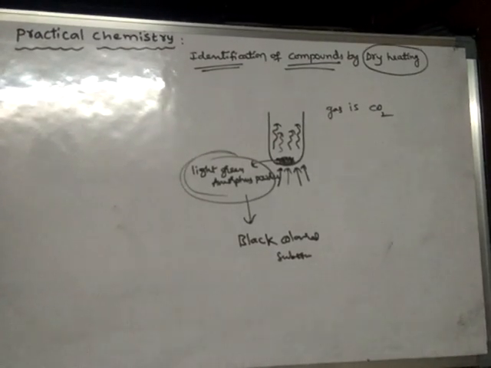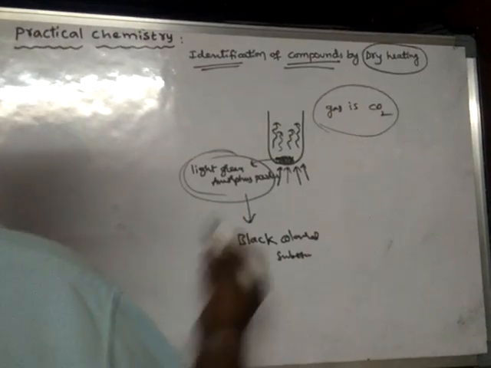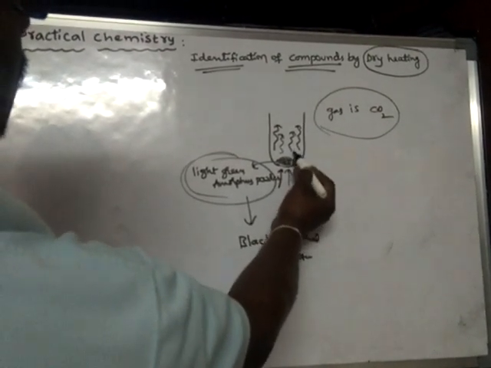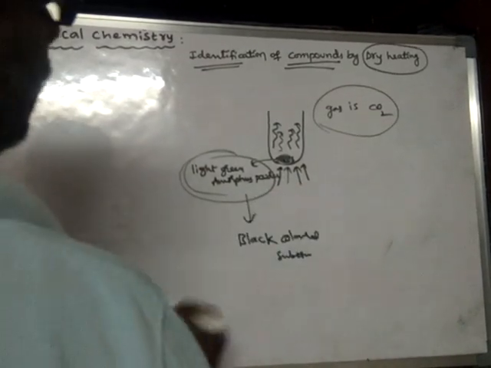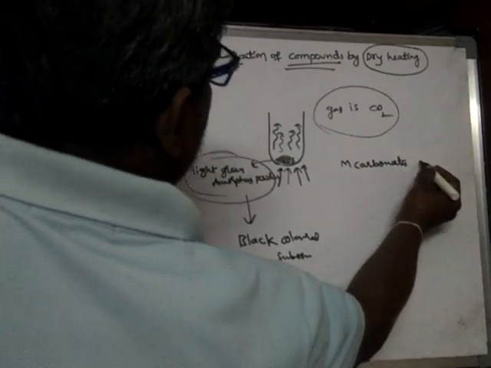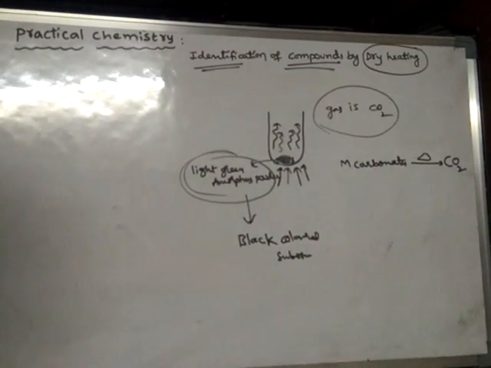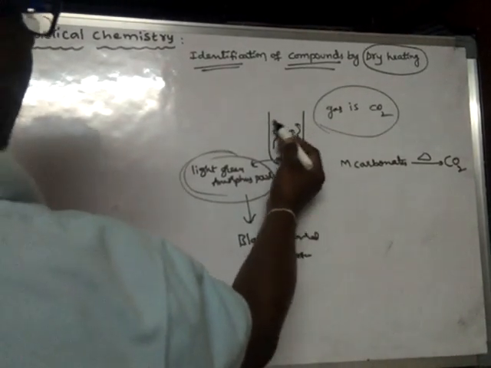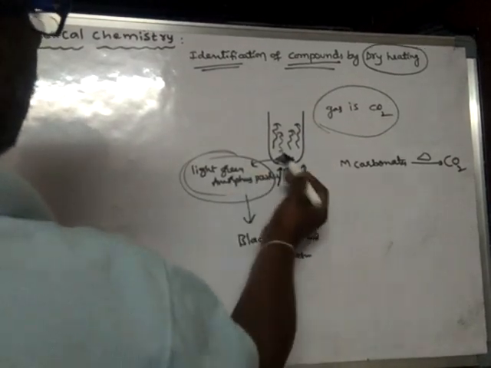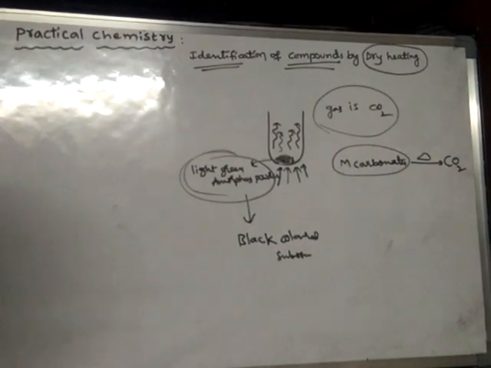There are several tests for carbon dioxide. We learnt all these things. So by testing this gas, it is understood the gas is CO2. Which substance will produce CO2 gas on strong heating? Generally, metal carbonates. Metal carbonates, upon strong heating, produce carbon dioxide gas. So here, carbon dioxide gas is produced when this substance is heated. From this it is understood the substance must be a metal carbonate.